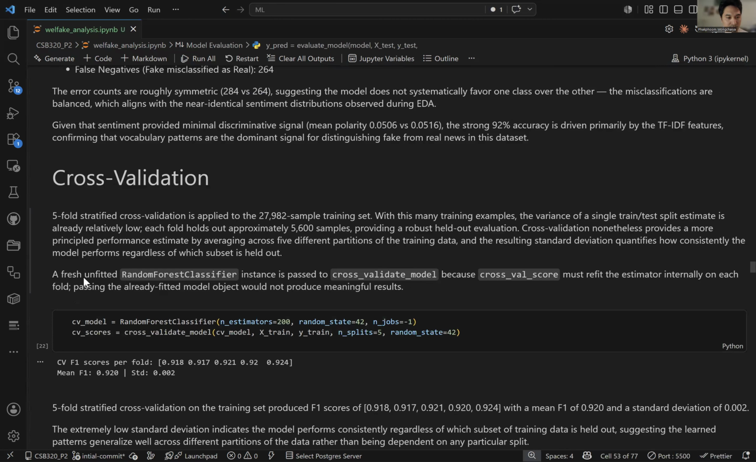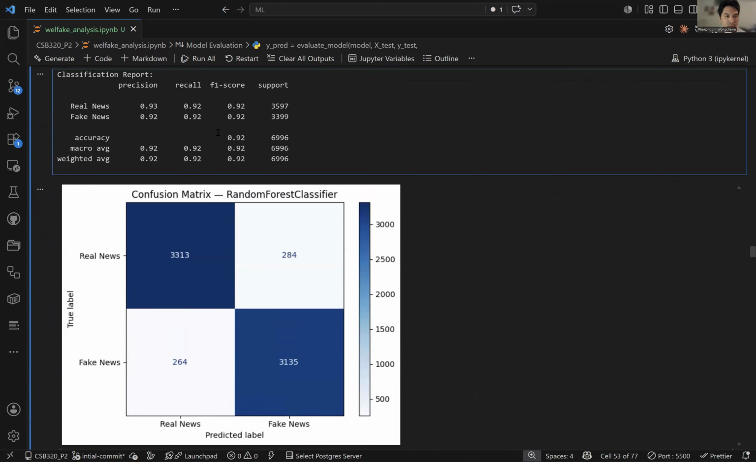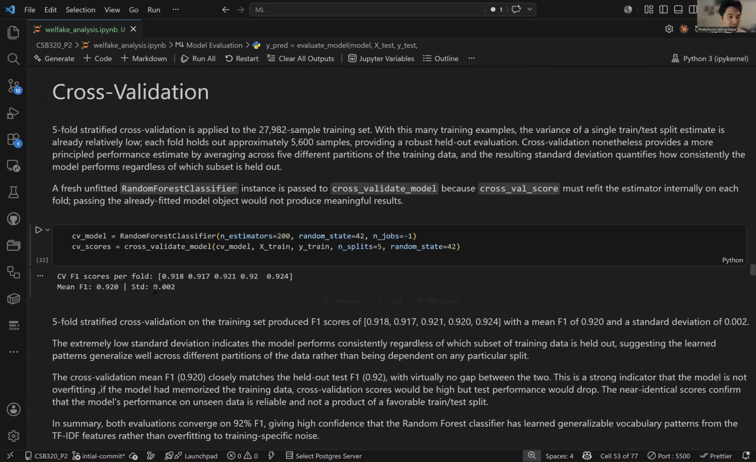And so when I did a five-fold cross-validation, my results here, I have a mean F1 score of 92 and a low standard deviation. Since there's no gap between the F1 scores in my testing and my validation, and the standard deviation is small, I'm really happy with these results. My model's stable and it's generalizing very well.